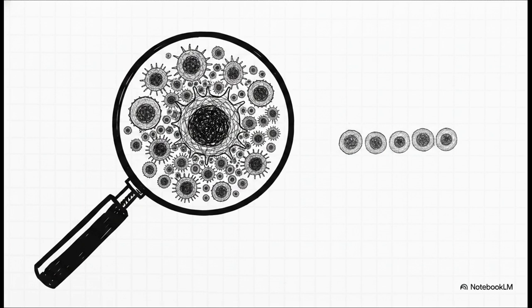The first is pleomorphism, which is just a fancy way of saying there is an extreme, wildly unpredictable variation in the size and shape of the cells. The second is hyperchromasia. The nuclei of these cells become incredibly dark and oversized because they are just crammed full of excessive, abnormally dividing DNA. And finally, there is a totally disturbed architectural orientation. Normal cells line up neatly. Anaplastic cells grow in a disorganized, chaotic jumble. They've completely lost their internal compass.